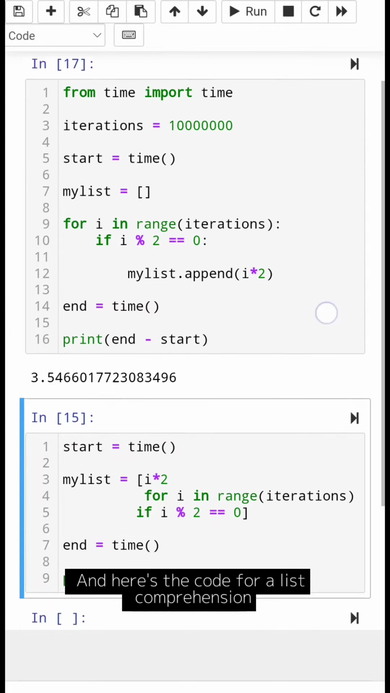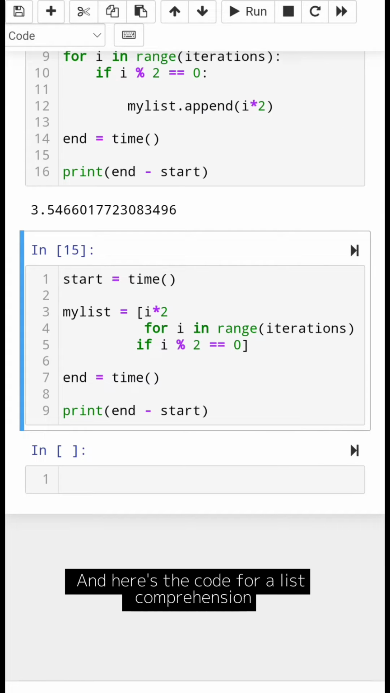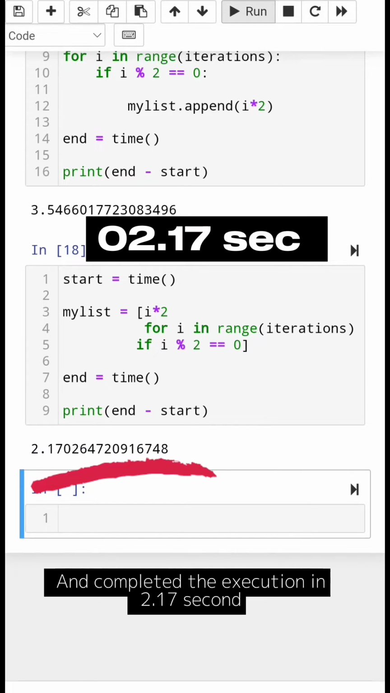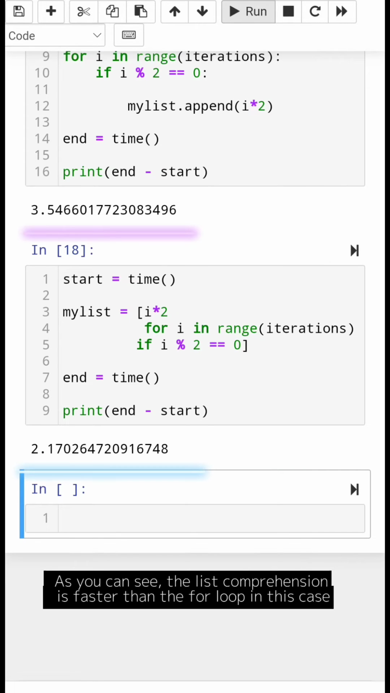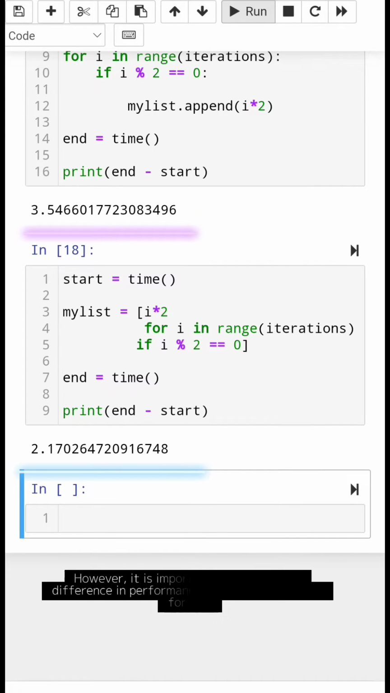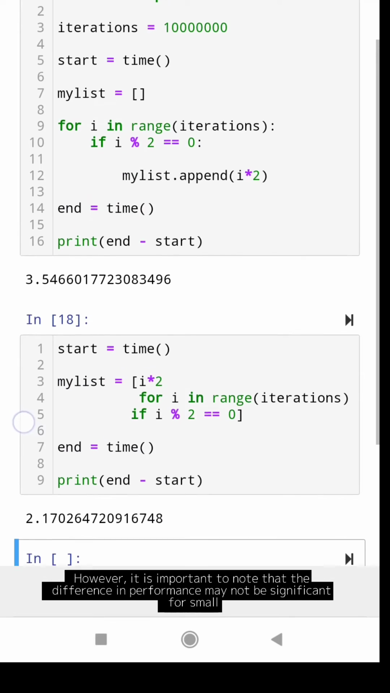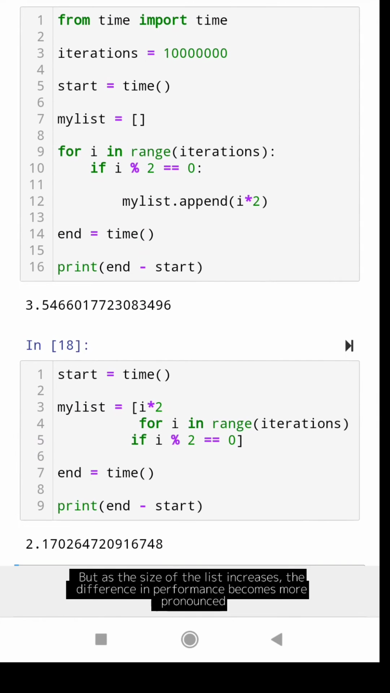And here's the code for a list comprehension, and it completed the execution in 2.17 seconds. As you can see, the list comprehension is faster than the for loop in this case. However, it is important to note that the difference in performance may not be significant for small lists. But as the size of the list increases, the difference in performance becomes more pronounced.